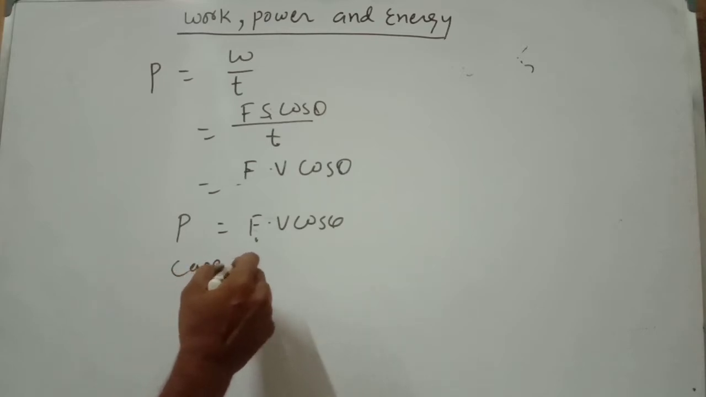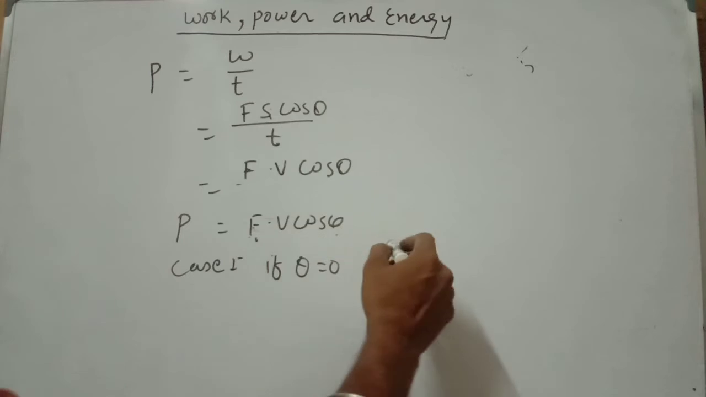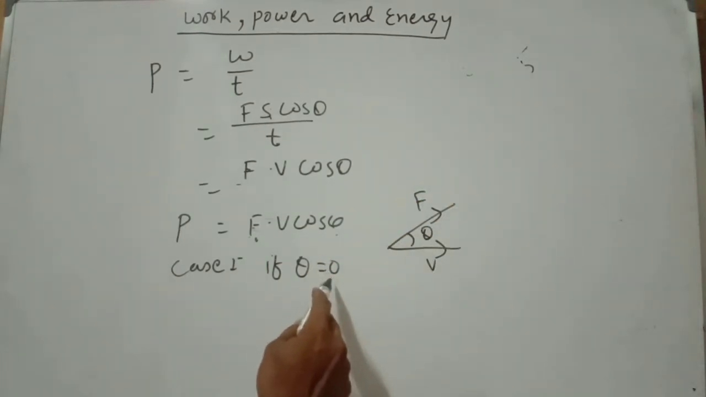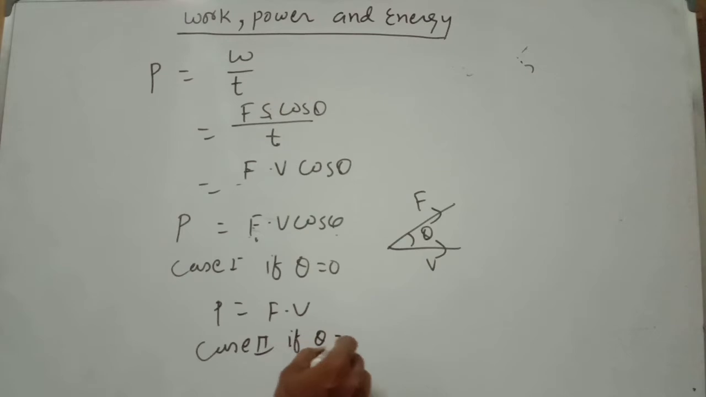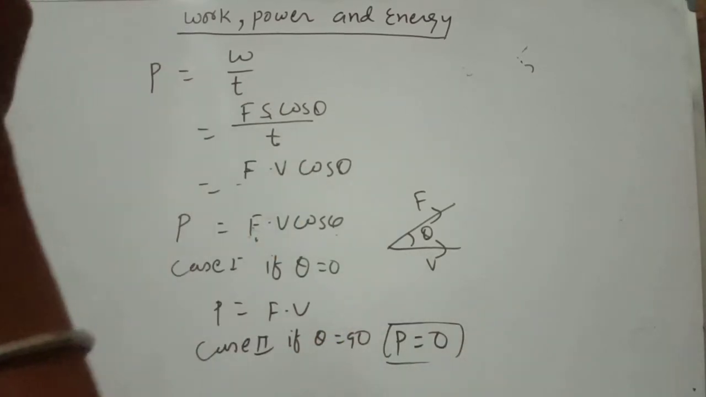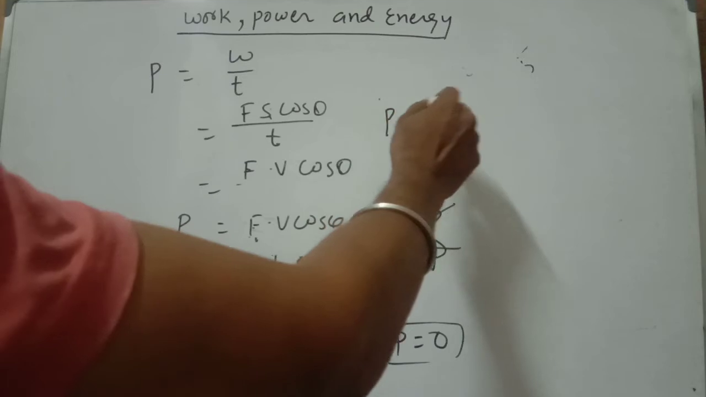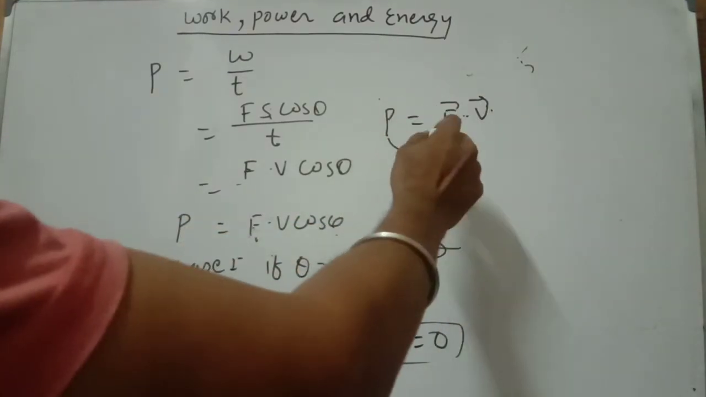That means there are 3 cases. Case 1, theta is the angle between force and velocity. If theta equals 0, then power equals F v. Case 2, if theta equals 90, then power equals 0. So this is another formula of power. You can also write power as the dot product of force and velocity vector, so power is also a scalar quantity.